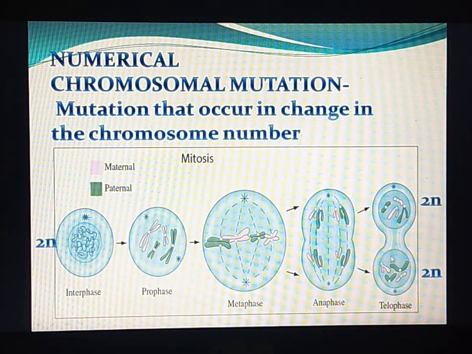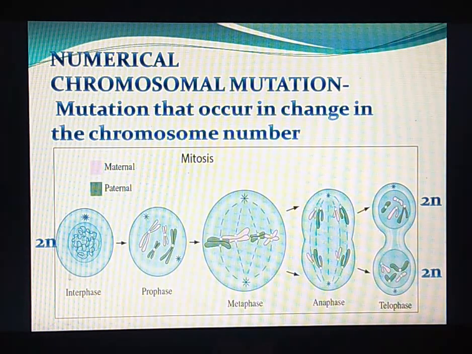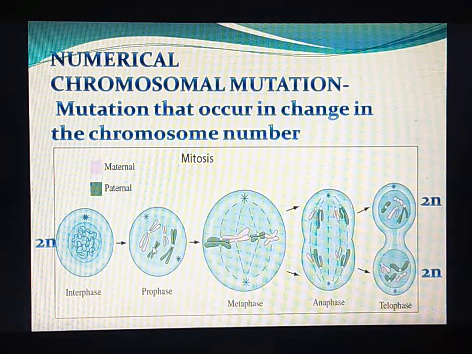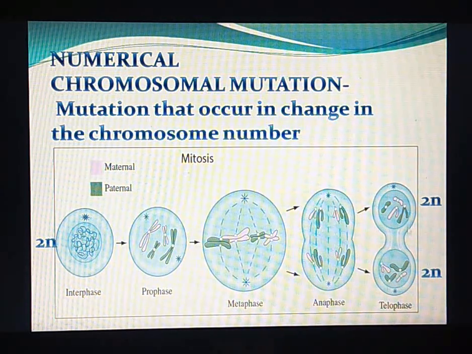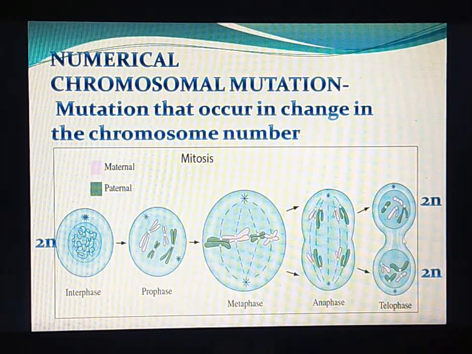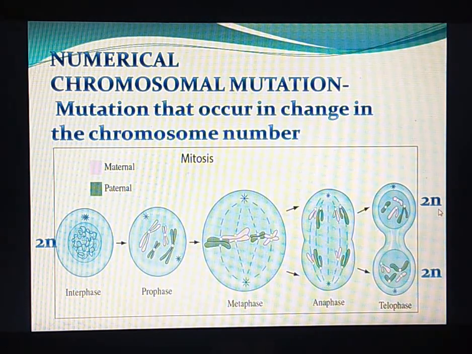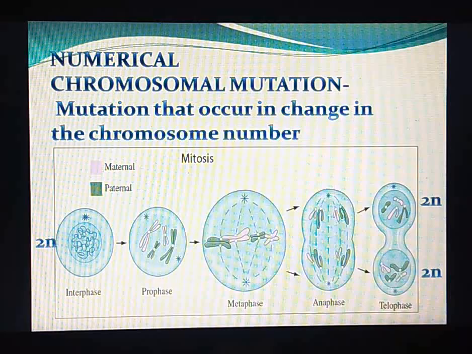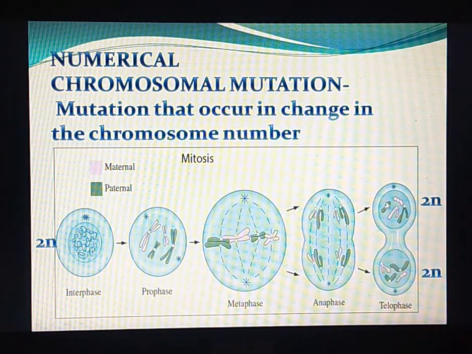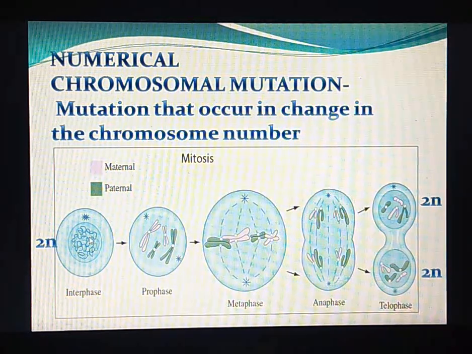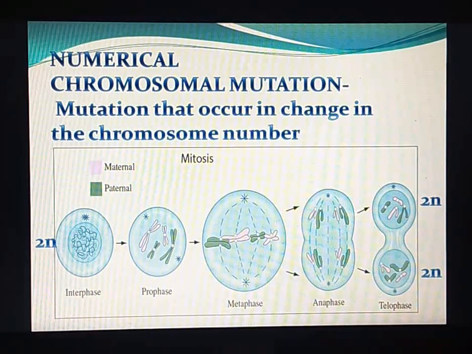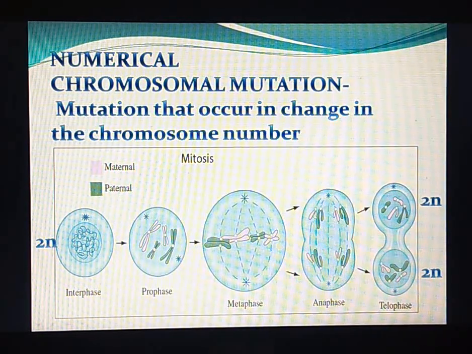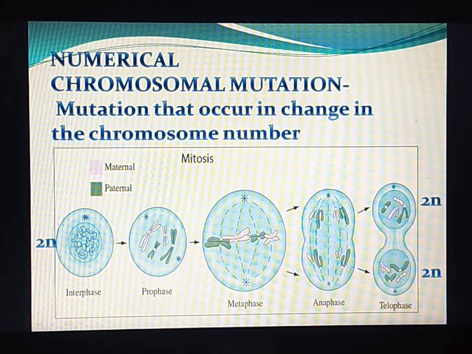Another important point which we should remember is that the parental cells are diploid. Definitely, when they undergo mitotic division, the daughter cells will also be in the diploid stage. That means the number of chromosomes is the same as that of the parental cells. We will keep this in mind in order to learn mutation with respect to the anaphase stage.